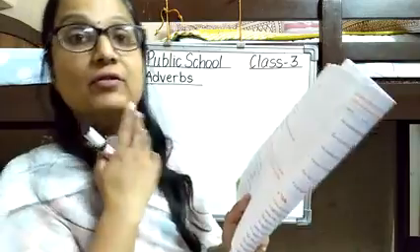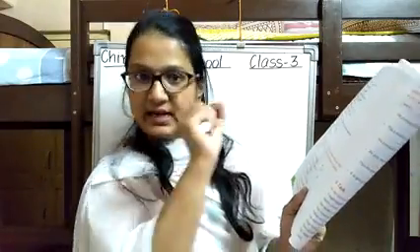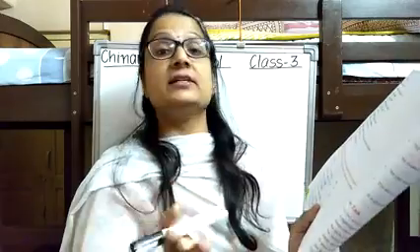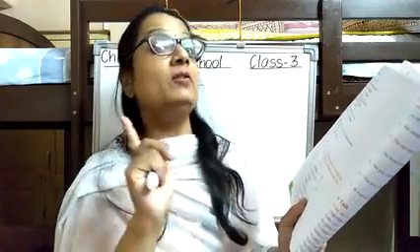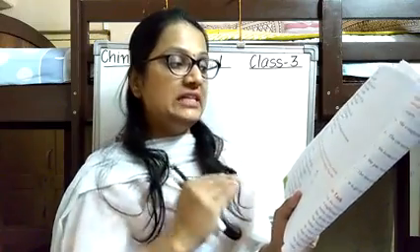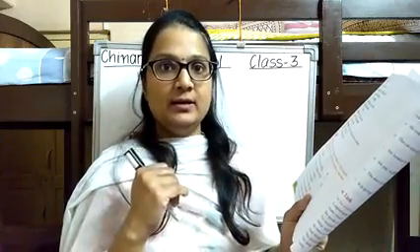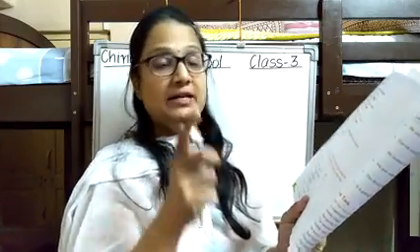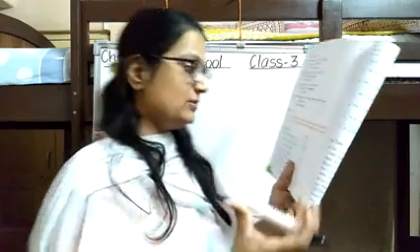So first we have to find out the adverb in the sentences and underline them. Then we have to judge whether it is an adverb of manner, place, time, or frequency. For example, she sang sweetly. So how was the action done? Sweetly. That means it is an adverb of manner. So AM is written.